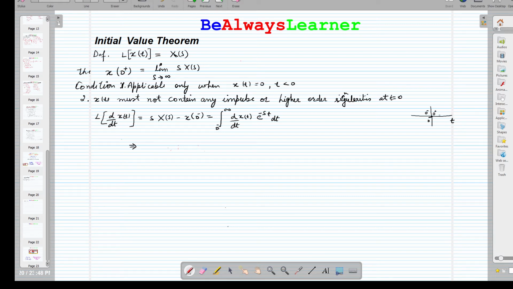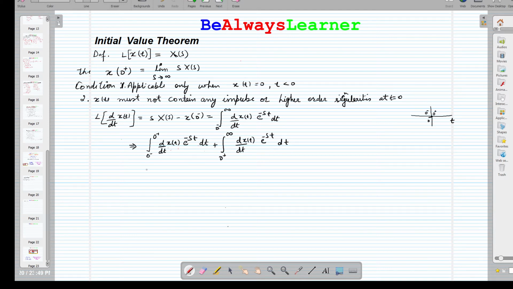So we can divide the integral into two portions: one from 0 negative to 0 positive of d by dt of x(t) e raised to the power minus st dt, and another from 0 positive to infinity of dx by dt multiplied by e raised to the power minus st dt.